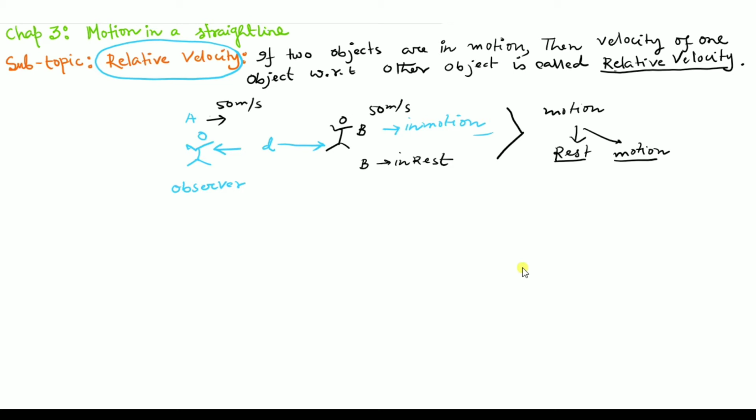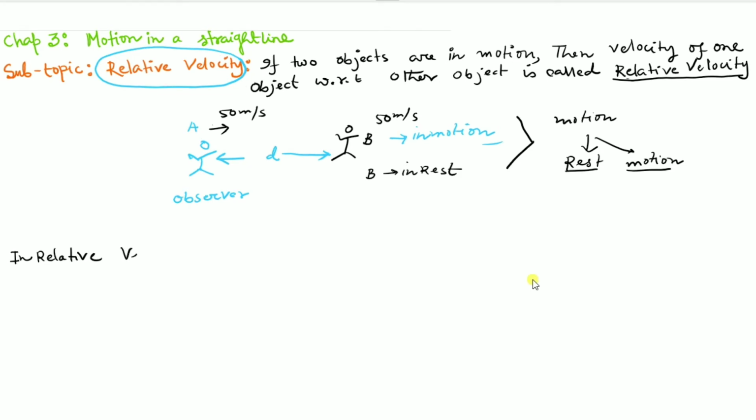In relative velocity, the observer thinks that he is at rest. That is the concept of relative velocity.